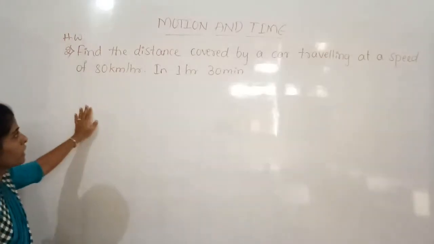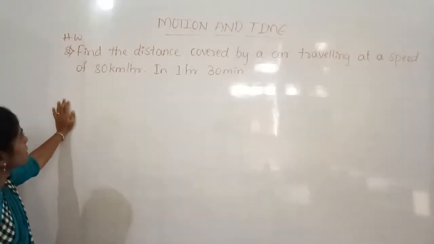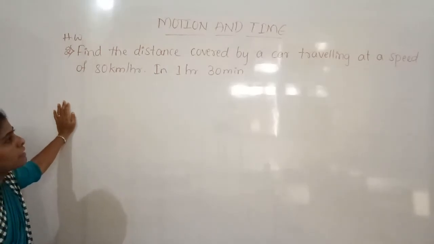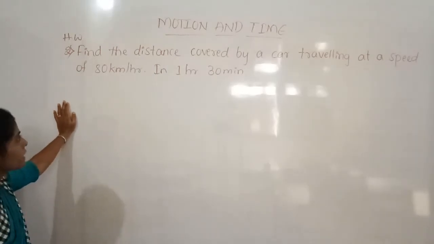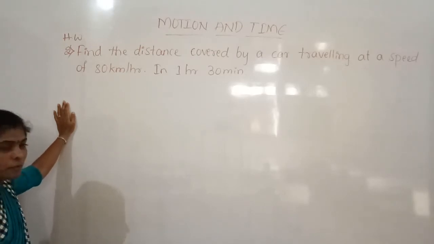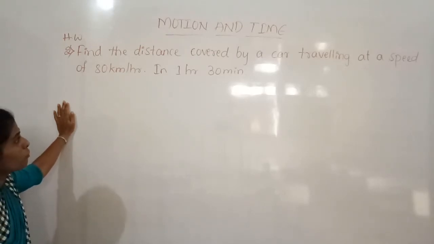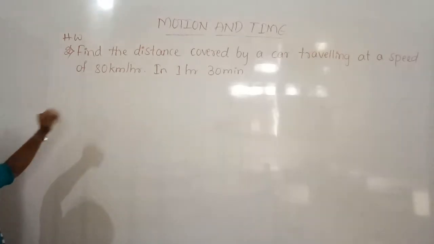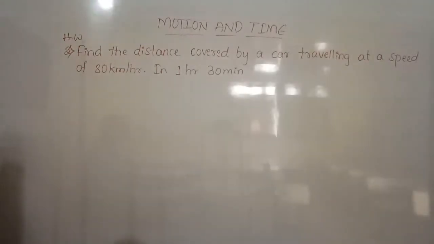So how to calculate? The given problem is: find the distance covered by a car traveling at a speed of 80 kilometers per hour in 1 hour and 30 minutes. Just read carefully. Find the distance covered by a car. So first they have given, find the distance.